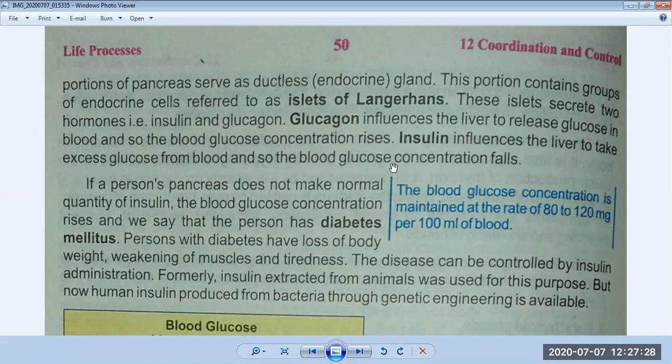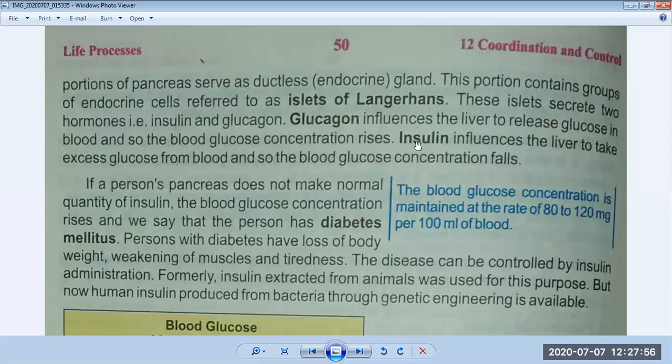In simple words, I can explain the function of glucagon and insulin. Both hormones are produced in our pancreas. If the level of sugar decreases in our blood, glucagon acts on the liver and controls the deficiency of sugar in our blood.